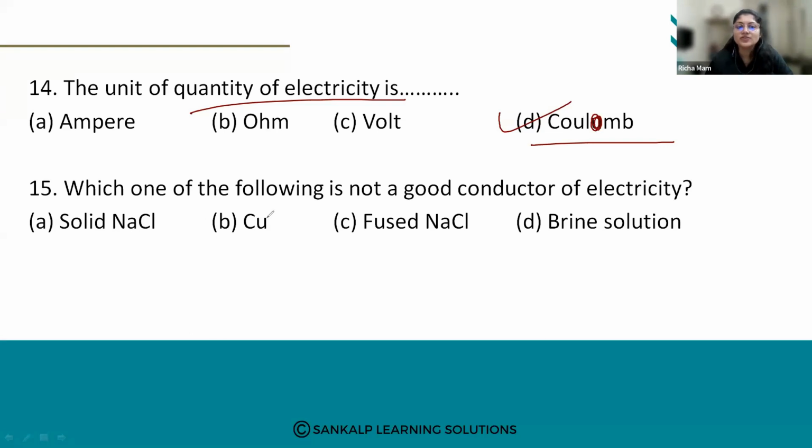Next, which one of the following is not a good conductor of electricity? A, solid NaCl; B, metal copper; C, fused NaCl; and D, brine solution.